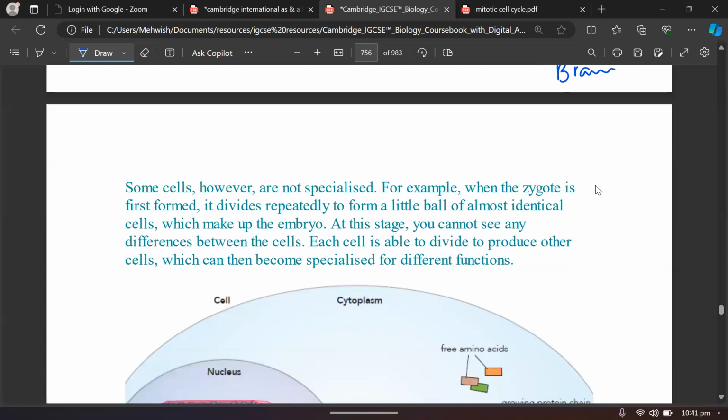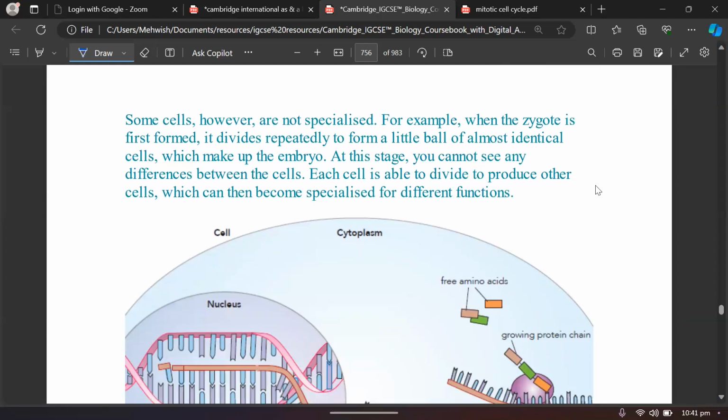Specialized cells have a specialized structure. For example, if you have seen a nerve cell, it has a structure like this: a cell body and an elongated fiber-like structure that is connected to other cells so that it can conduct electrical impulses from one part of the body to the other part. On the other hand, if you see a muscle cell, a muscle fiber is made like this. So they are cells, but they are specialized cells to perform a specialized function. That's why they have a specialized structure.